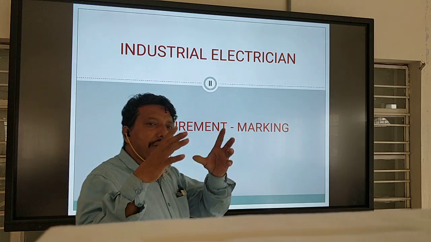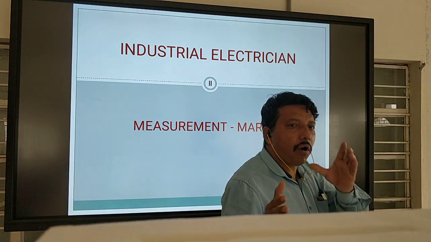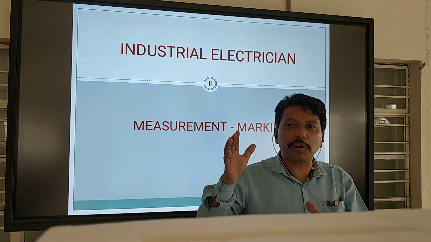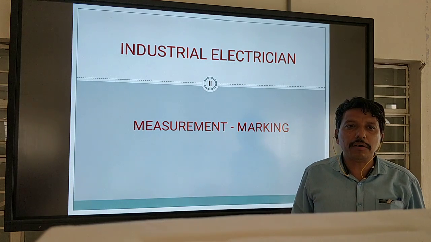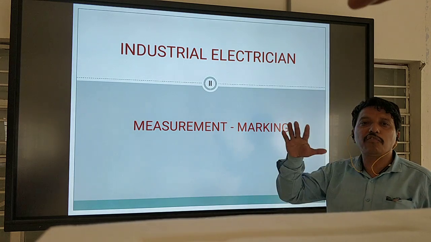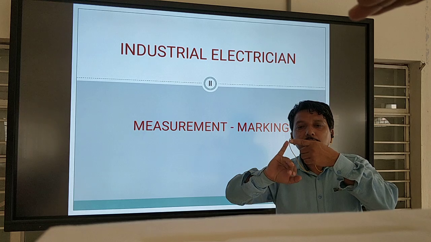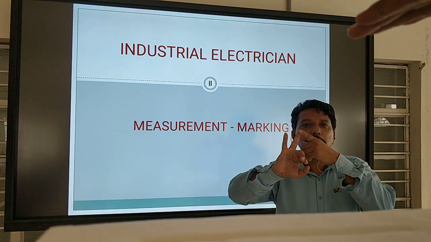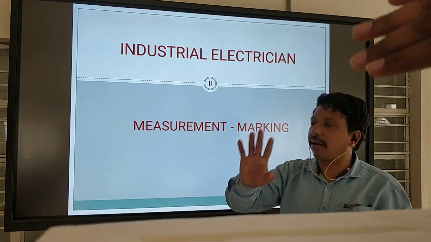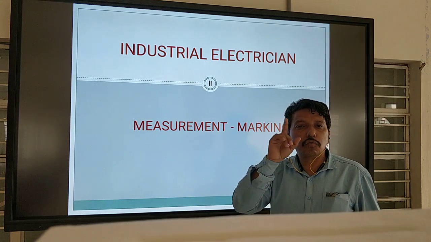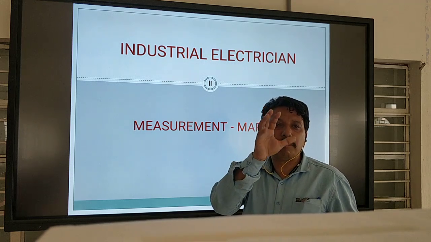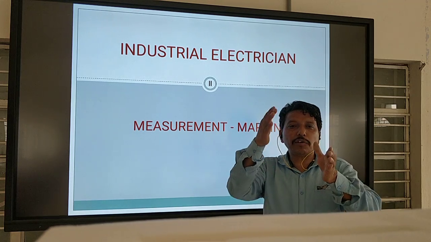This means your device or equipment will be in the correct location, as per your drawing location. Measurement and marking is needed for building work and industrial work, not only electrical but mechanical and plumbing too. It is especially needed in electrical work, because electrical devices and switches are very small, so you should mark as per your scale.